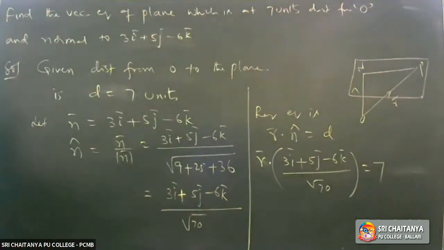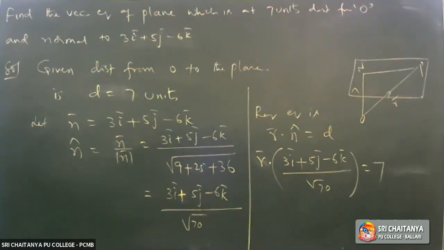First of all, what has been given to you? The distance from the origin to the plane is D equals 7 units. You should consider the given vector as n bar, n bar equals 3i plus 5j minus 6k. Now, in the formula, it is given as R bar dot n cap equals D, right?